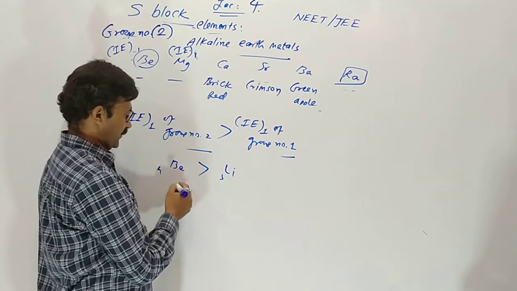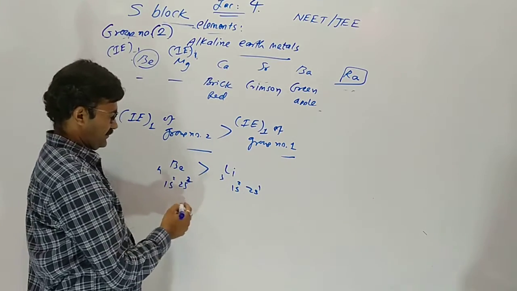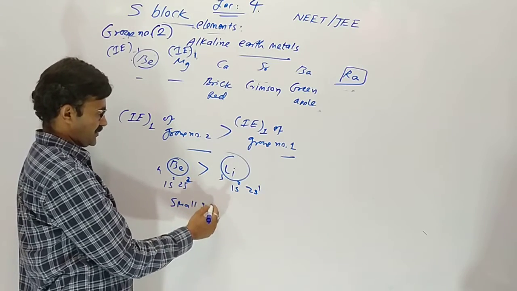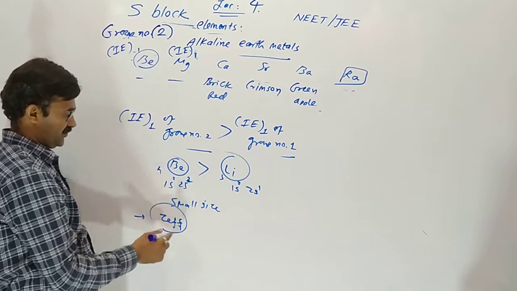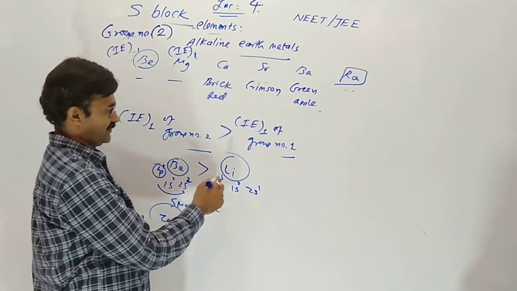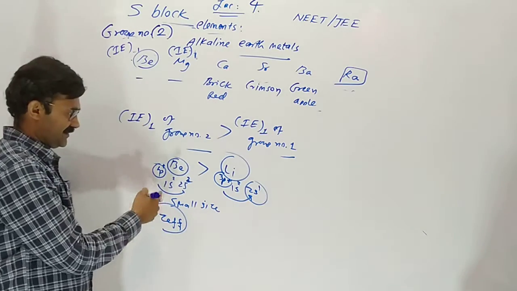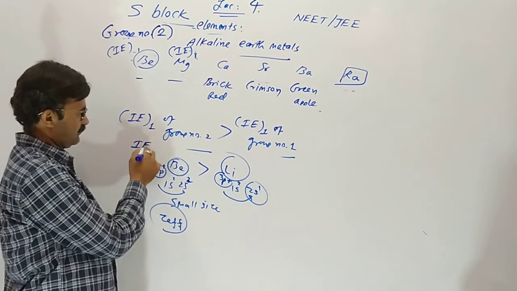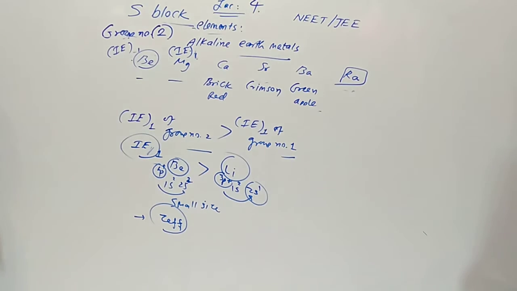Here is 3, here is 4. 1s2 2s2, 1s2 2s1. Beryllium is smaller in size than lithium. Another reason is effective nuclear charge. Here 4 protons at the same distance from 2 electrons. Here 3 protons at the same distance from 1 electron. Attraction is higher in the case of beryllium than lithium. So the first ionization enthalpy of beryllium is higher than lithium.